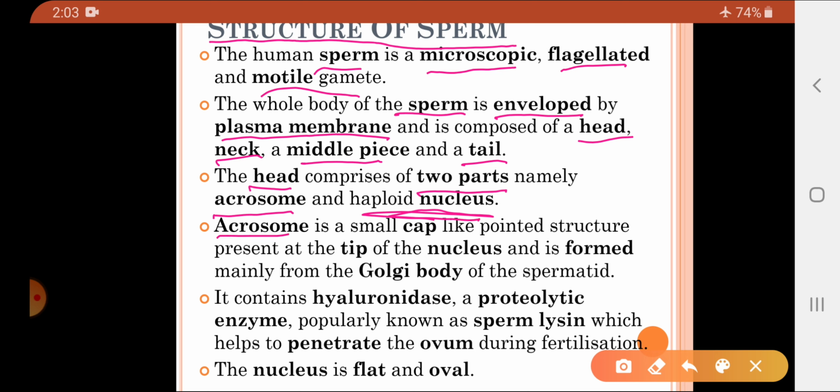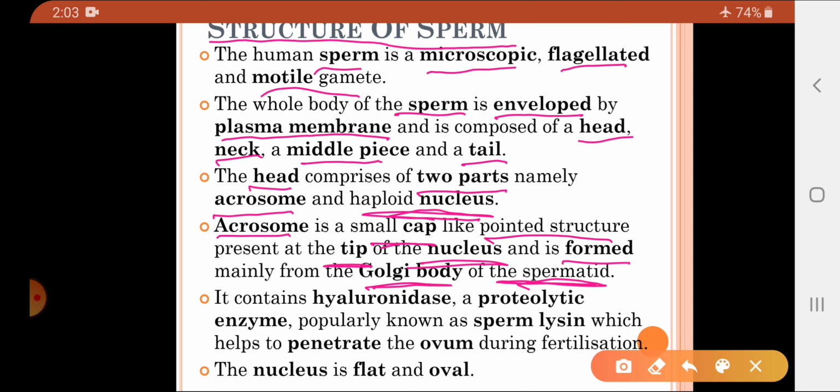The acrosome is a small cap-like pointed structure which is present at the tip of the nucleus, and basically it is formed of the Golgi body which is present in the spermatids. We know that the sperms are produced from the spermatids. So basically that process is called spermiogenesis. Normally there will be movement of the organelles within the spermatids which results in the formation of the sperm.